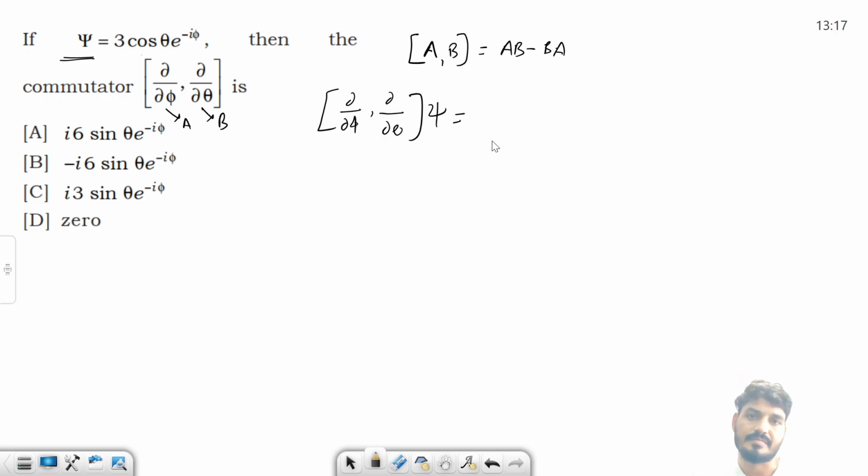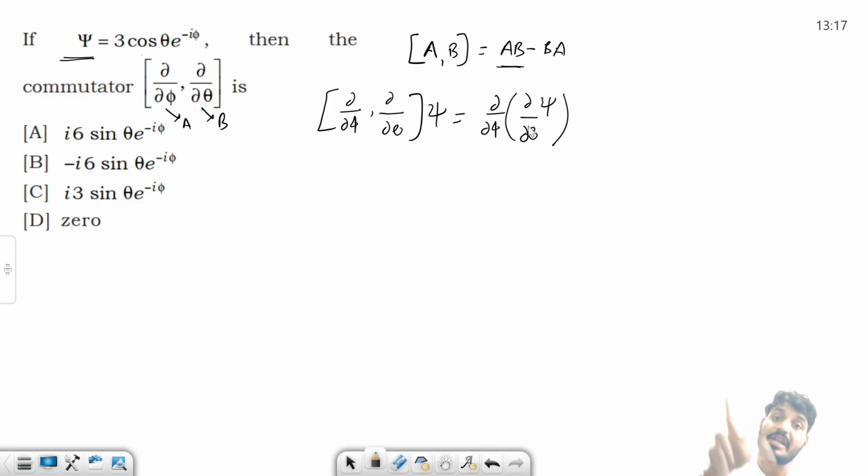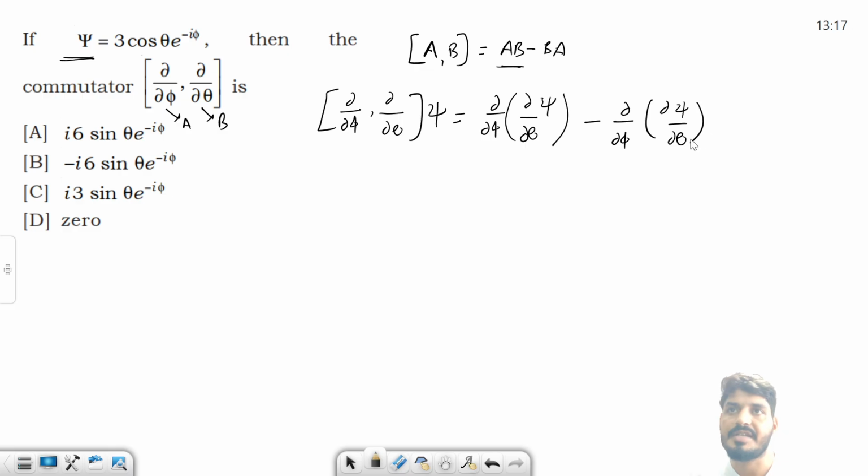So what you will get? First term is AB. AB is nothing but del over del phi and then del over del theta, and this will operate on psi. So this is the first term. So what is the meaning of this term? First will operate del over del theta on psi. उसका जो आंसर आएगा उस पर हम करेंगे del over del phi, minus the opposite of this, del over del phi, and this will become del psi by del theta. This is the important thing in this question which we have to remember कि कब कौन सा अप्लाई करना है.